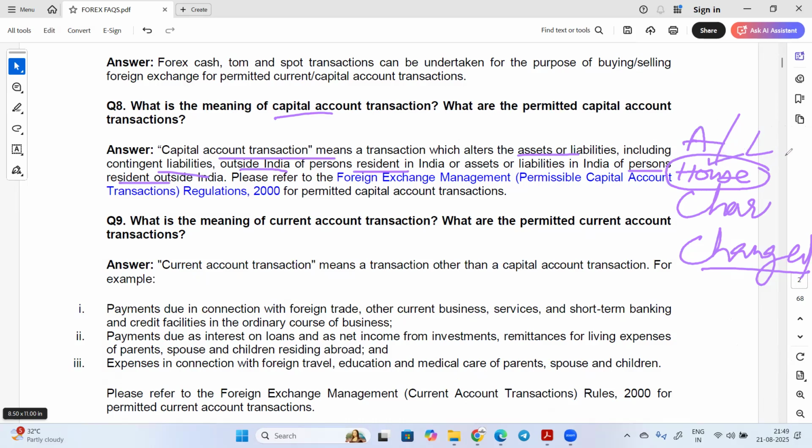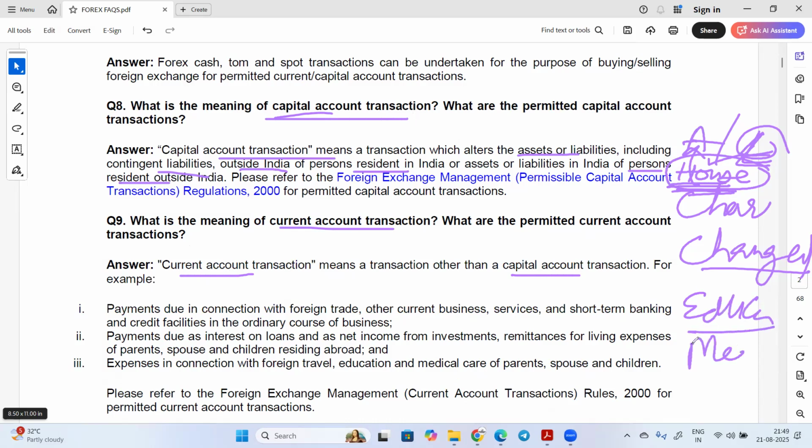So the house will be an asset, it can also be a liability, it depends what is going to happen. This house will be his asset because he can earn money from it, and it can also be a liability if he is taking a loan on the house. So if asset and liability is getting altered, that will be called a capital account transaction. Next is current account transaction, and current account transactions are those that are other than capital account. Like if you're sending for education purpose, medical purpose, or family maintenance, these things will be considered current account transactions. So it is not affecting the asset and liability of a person.